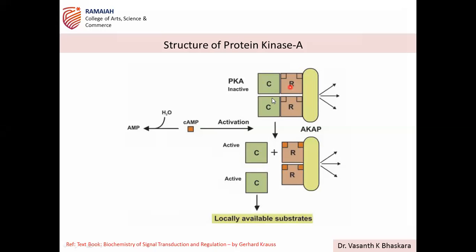The same thing you can see in this case also, the cooperative binding. cAMP binding takes place at one of the sites in the inactive form. Then this undergoes a conformational change, and it facilitates binding of other cAMP with more affinity. That is what cooperative binding is.